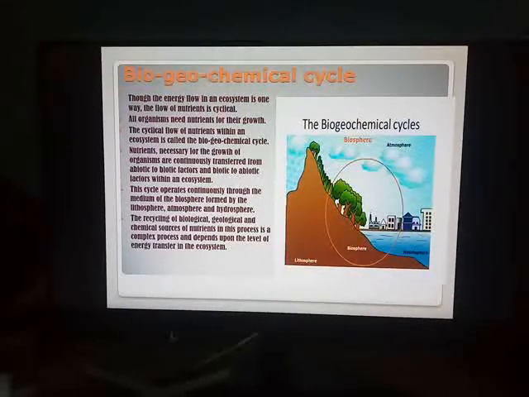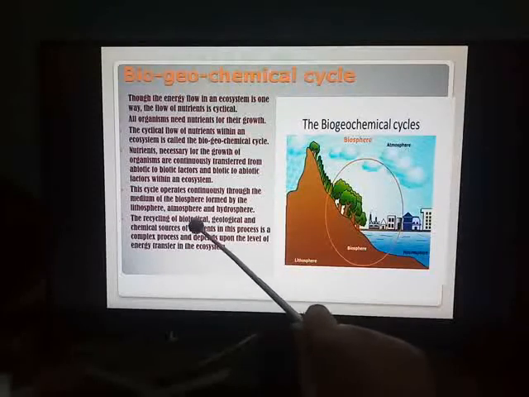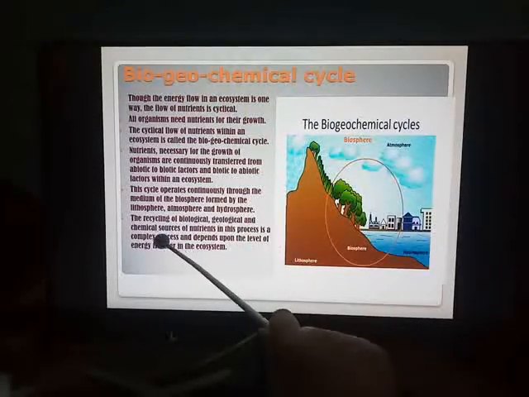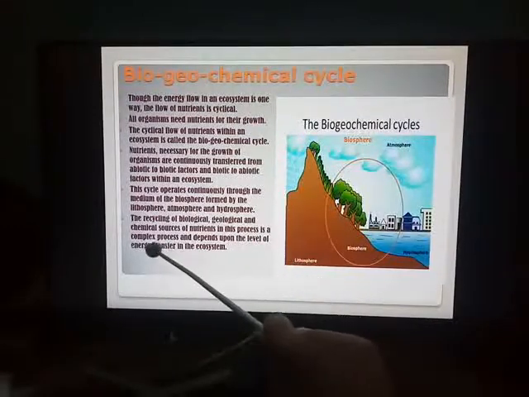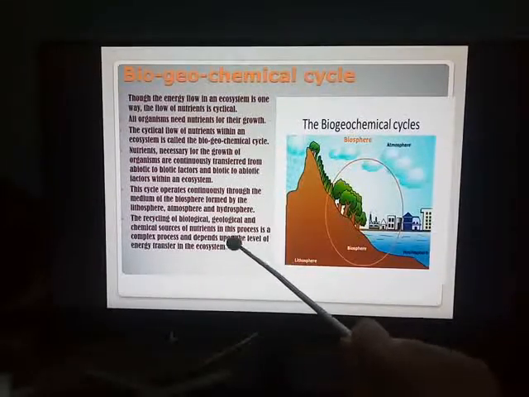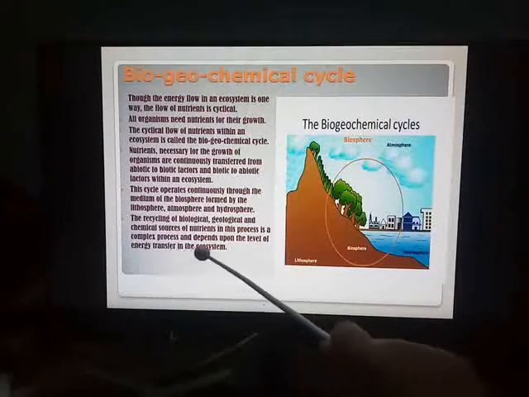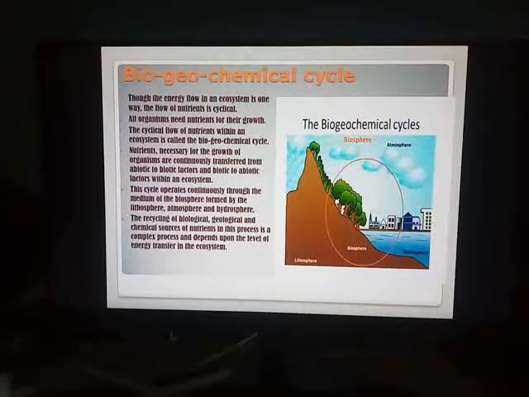This cycle is continuously in progress. You know how the nature works. Each and every factor which is decided by the nature, constantly it works. The recycling of biological, geological and chemical sources of nutrients in this process is a complex process, and it depends on the level of energy transfer in an ecosystem.